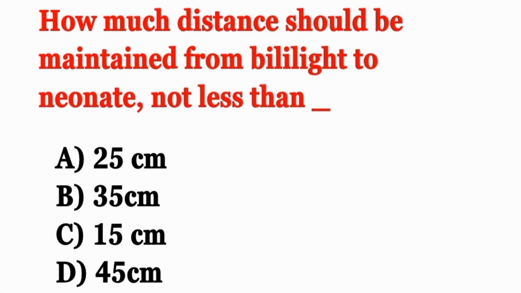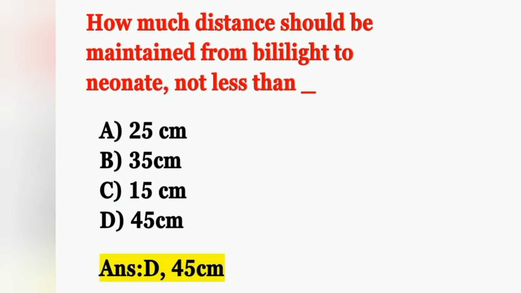Move on to the next question, an easy question. How much distance should be maintained from the light to the neonate, not less than? Options: option A 25 centimeter, option B 35 centimeter, option C 15 centimeter, and option D 45 centimeter. That is the distance between the phototherapy light and neonate. So the correct answer is option D, 45 centimeter.